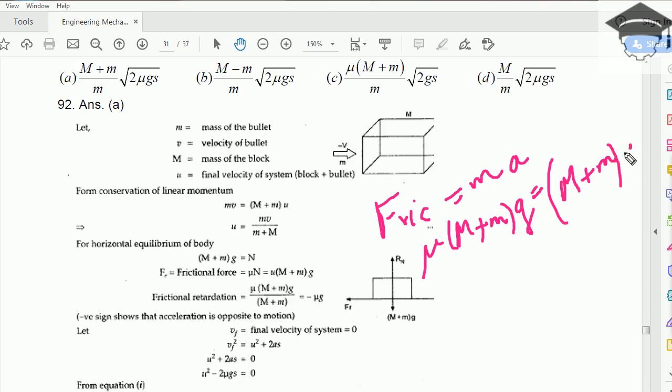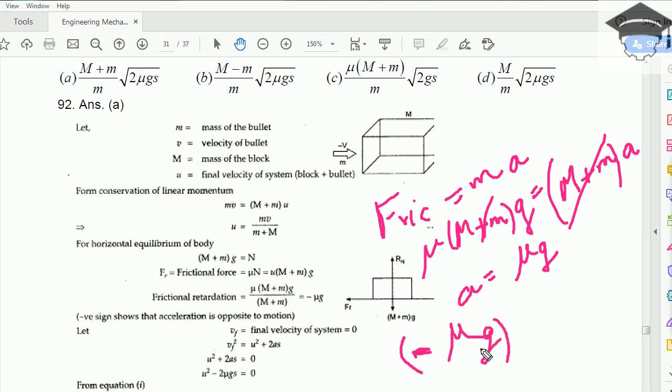So a is the retardation, this gets cancelled, so a will be mu into g. But since we are talking of retardation, we will write negative. So finally acceleration came out to be minus mu g.